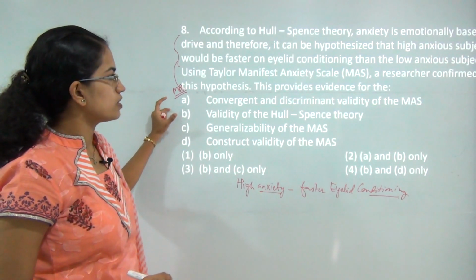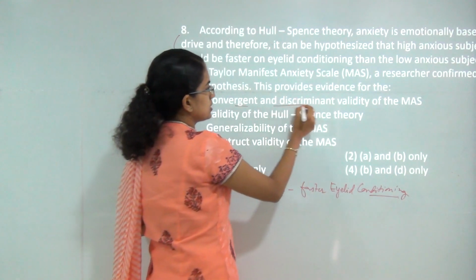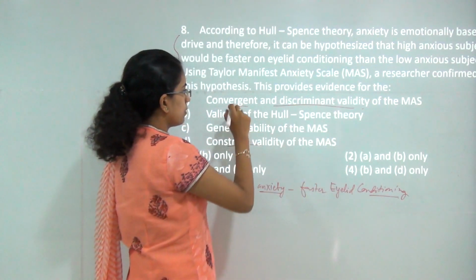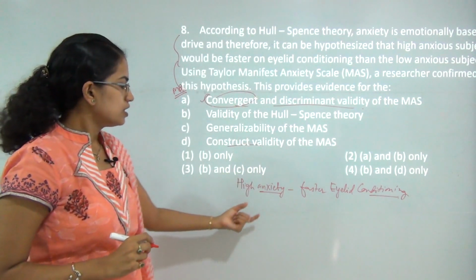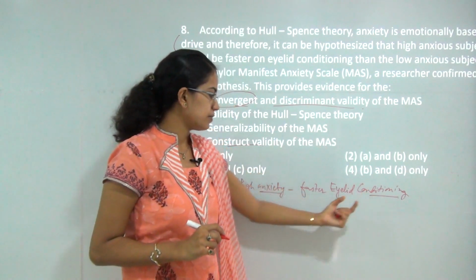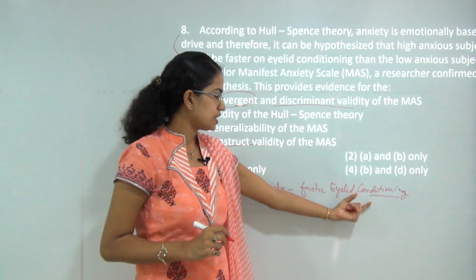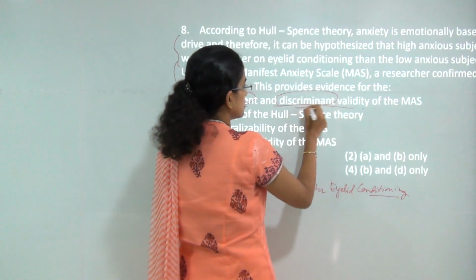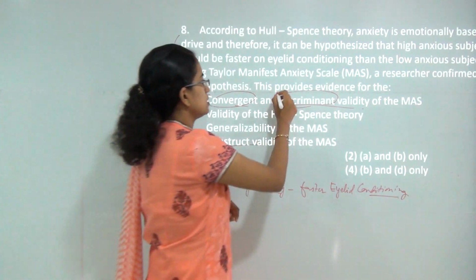Now, which of the following is correct evidence? If I say convergent and discriminant validity is correct, that means construct validity should be correct. But in this case, I can say convergent validity is correct because the two factors are converging, higher anxiety with faster eyelid conditioning, but there is no discrimination shown between the factors or variables. So this is incorrect.